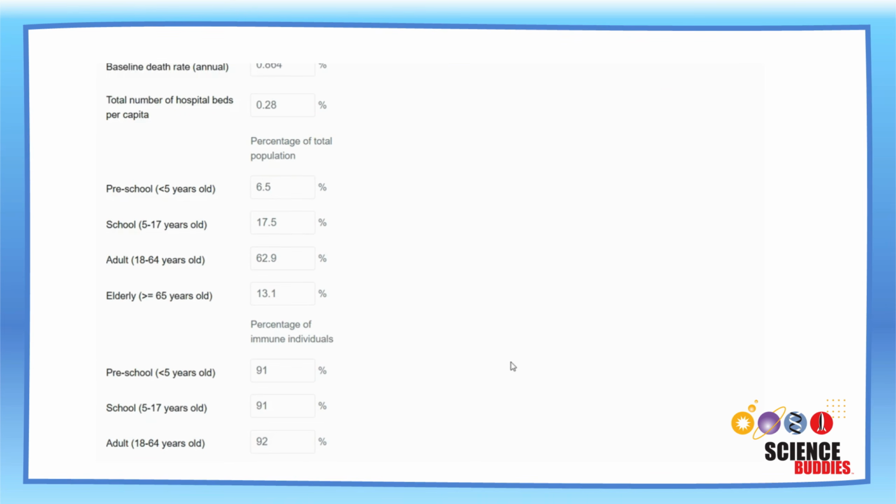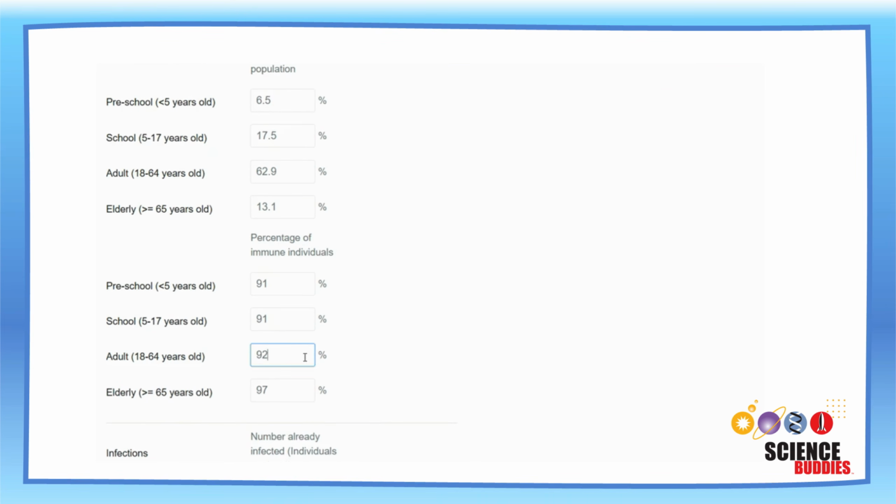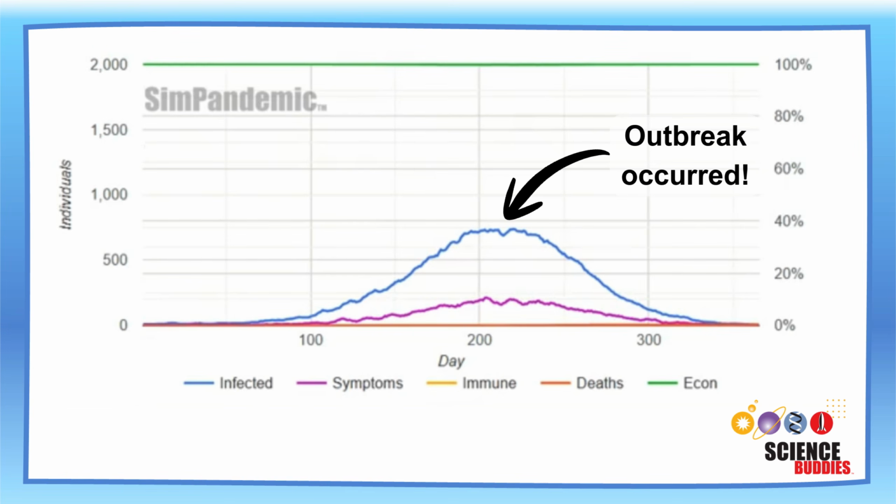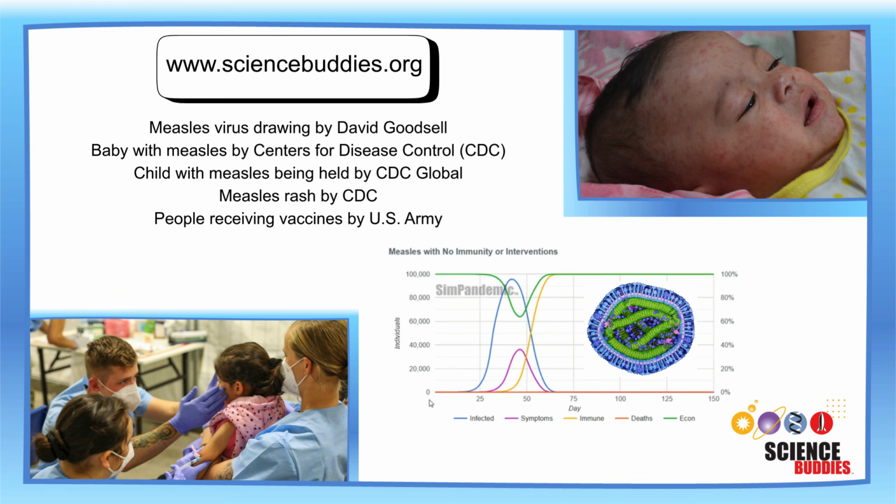Try continuing to increase the percentages in the different demographic groups by 1% or 2% at a time. If the infected line, the blue line, includes a hill or mountain shape, that indicates an outbreak occurred. Can you identify the herd immunity threshold for measles? There are many other ways you can explore measles outbreaks using this simulation. So for more ideas and written instructions, make sure you check out the link in the video description.